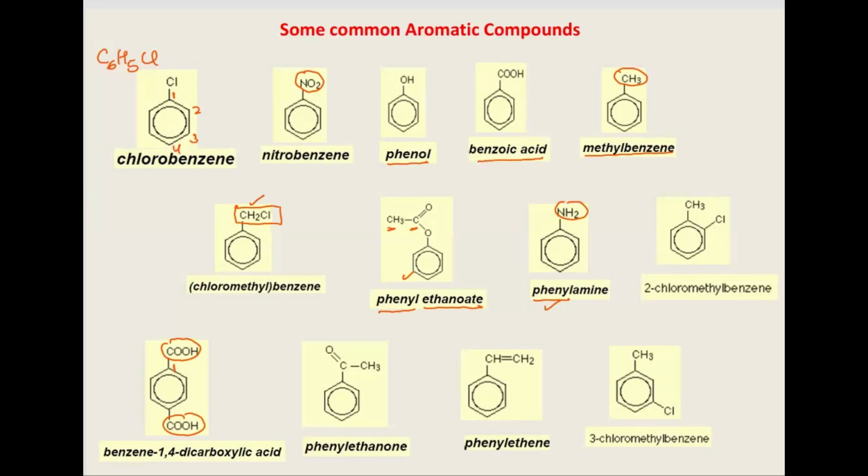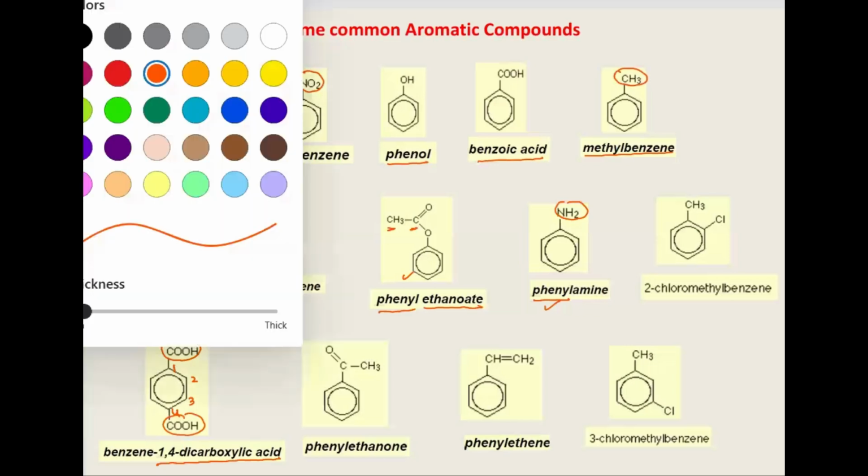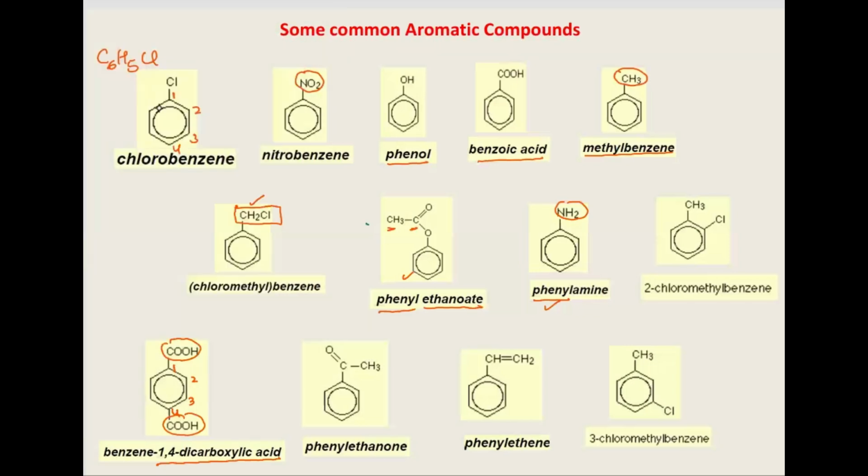So here I'm going to number this: the carboxylic acid is attached to the first carbon, then 2, 3, and 4. So this is named as 1,4-dicarboxylic acid. I can also number it anti-clockwise. If I number it anti-clockwise, then also 1, 2, 3, and 4, still it'll be named as benzene-1,4-dicarboxylic acid. Okay, so this is how we name the aromatic compounds, and these are some very common compounds.